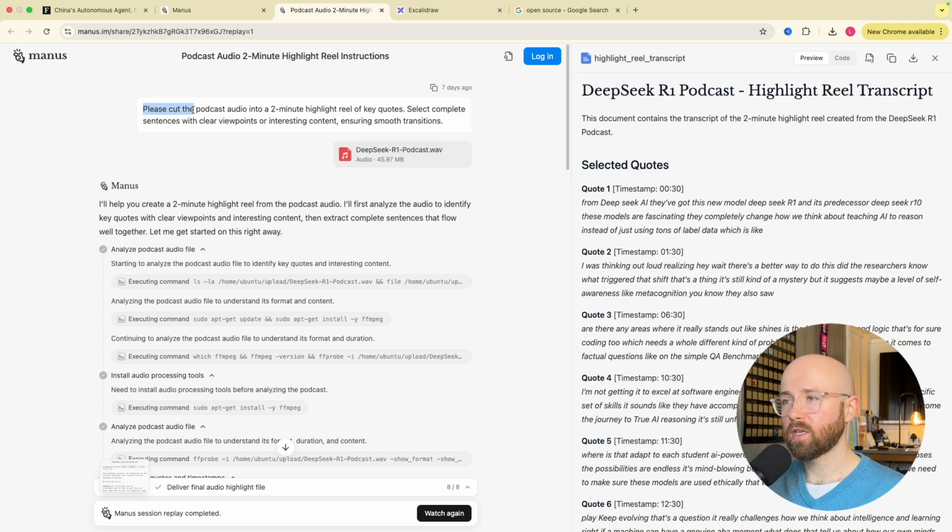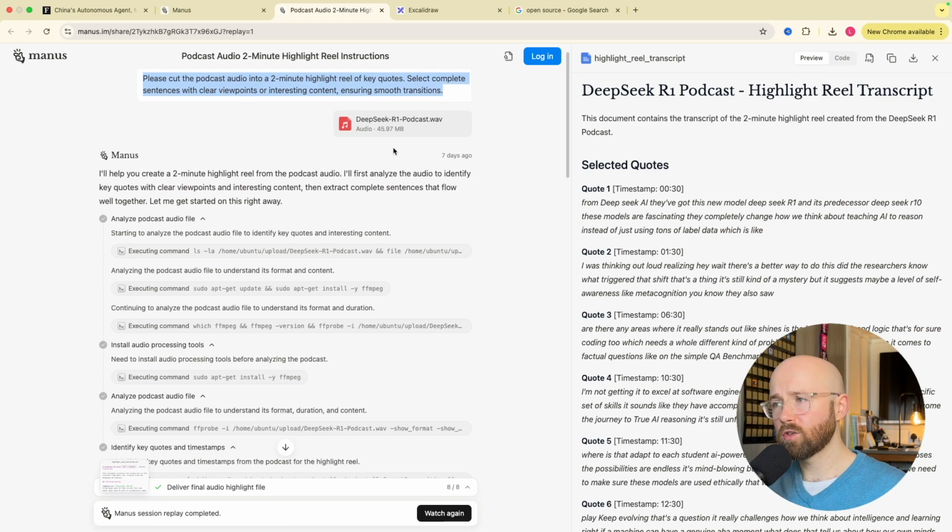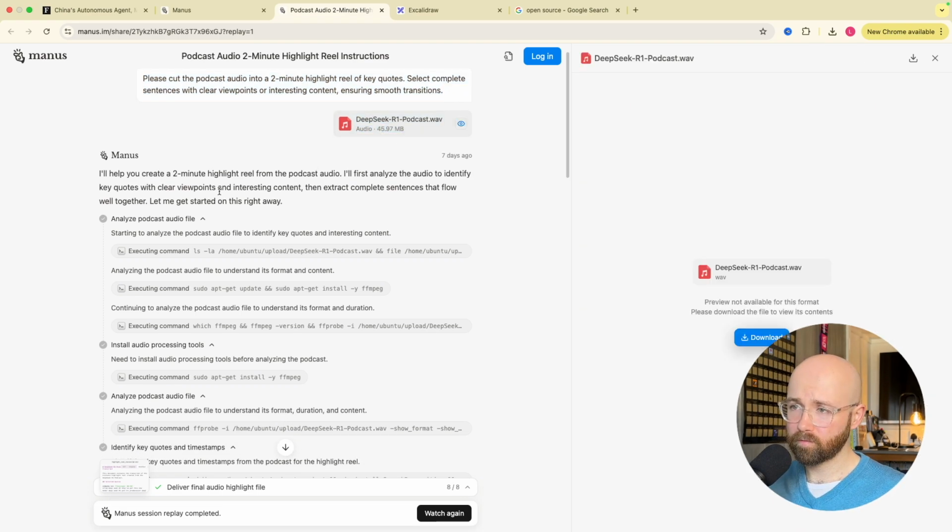So: please cut the podcast into a 2-minute highlight reel of key quotes, select complete sentences with clear viewpoints or interesting content, ensuring smooth transitions. So from here we pass in an audio file, and then it says, I'll help you create a 2-minute highlight reel. I'll first analyse the audio.